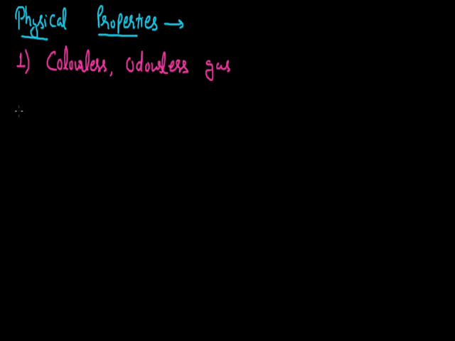The reason why it exists in gaseous state at room temperature is that the melting point of this compound is very low. It is below room temperature, and the value of this melting point is approximately minus 183 degrees centigrade. Same as if I talk about the boiling point of this compound, the value is minus 162 degrees centigrade, and since the melting point and the boiling point are both below room temperature, that is why this compound exists in gaseous state.